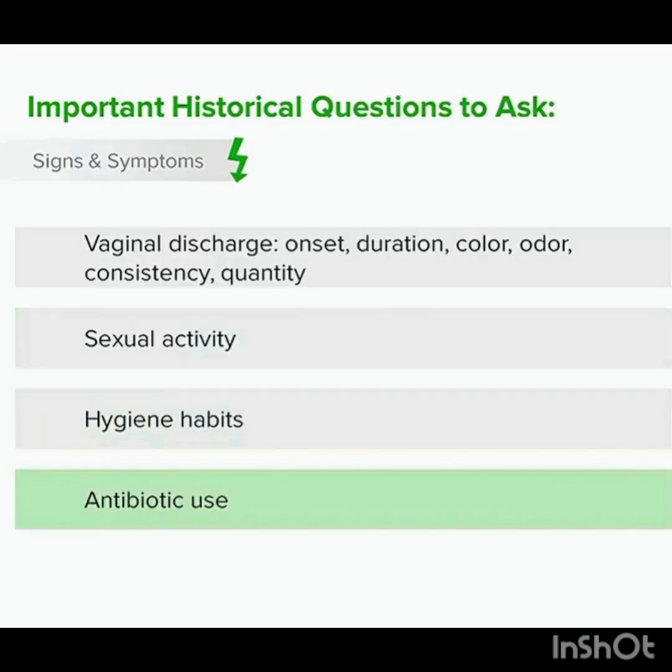So, important questions to ask a patient with vaginitis are about the vaginal discharge. When did it start? How long has it been going? What's the color, the odor, the consistency, the quantity? Get a sense of that. Then also ask about sexual activity. It's important to ask about hygiene habits because douching is part of this problem. Also, ask about recent antibiotic use. It might be your patient has a yeast infection.